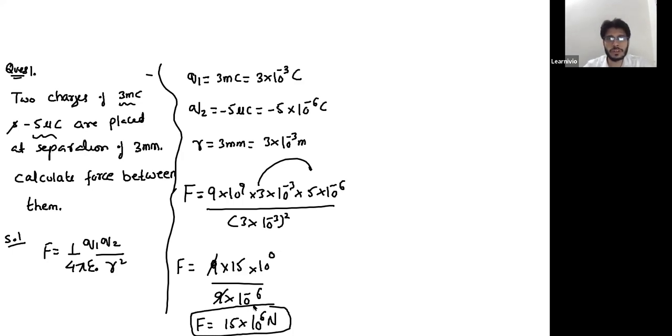So Fatima was correct. Jubena, you were making some mistakes. You're missing this r square. I didn't give the value for K constant. Just note it down. We'll move on to the next question.